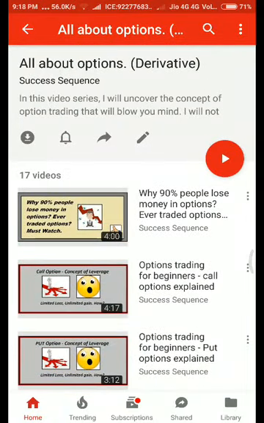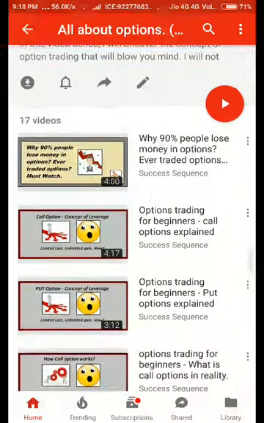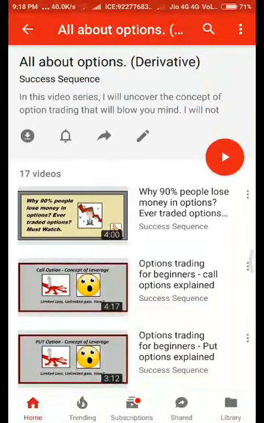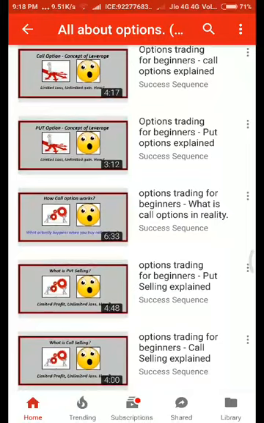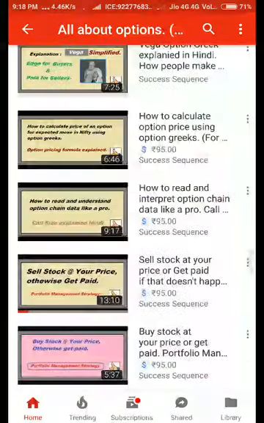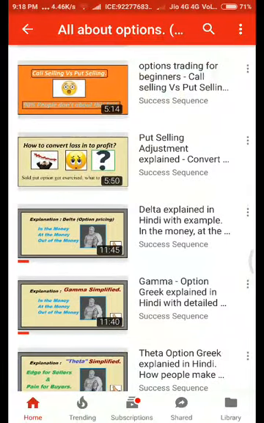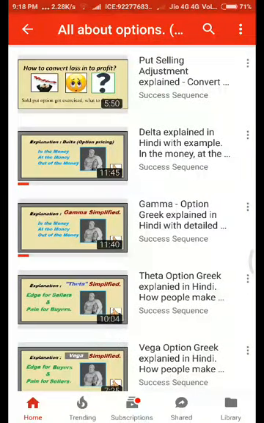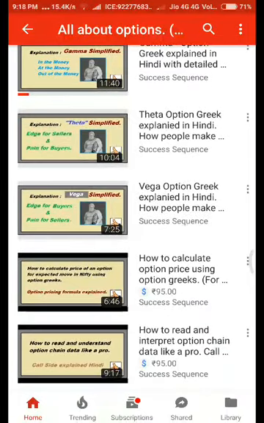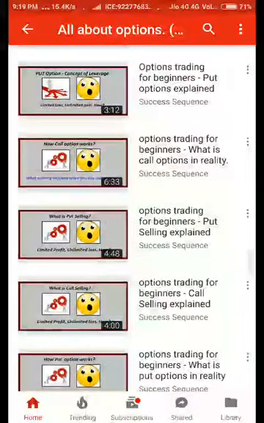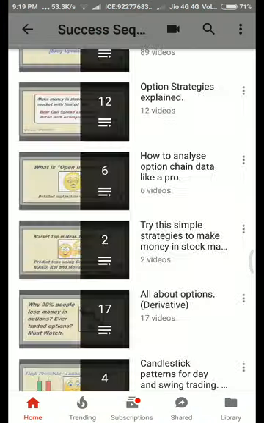So what is a call option, what is a put option, and why do people who go long on options lose money more often than the people who go short on options. All these things are explained here. Apart from that, the technical concepts like delta, gamma, theta, rho, everything is explained here. And how to read the option chain is explained in detail in this section.